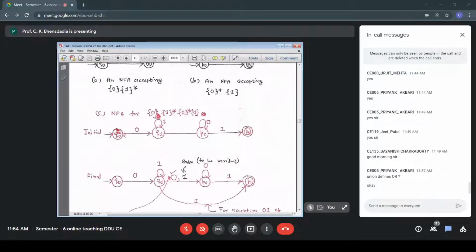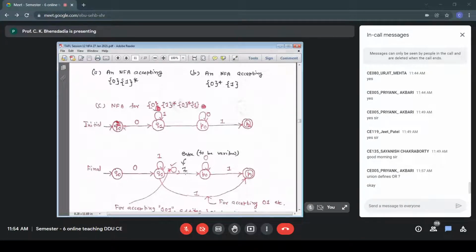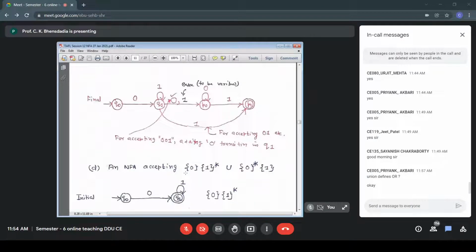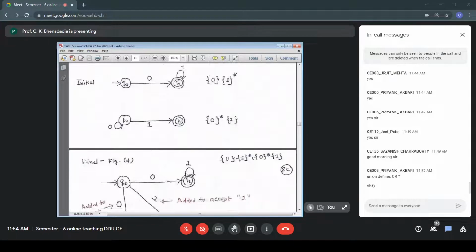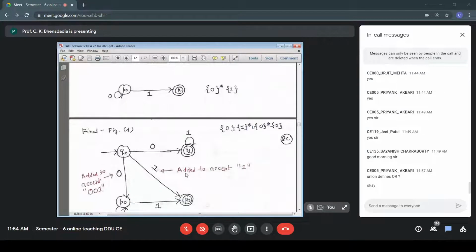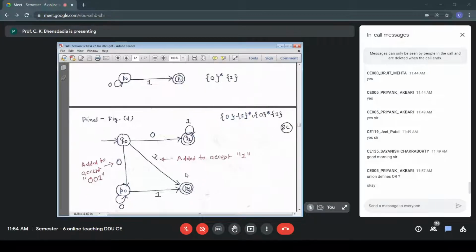We found out whether for Q1 to P0 only 0 is sufficient, whether 1 is required or not. Then for Q1 to P1, we need to add a transition. Similarly, for accepting L1 union L2, again, we needed to work out the strings that should be accepted, and then accordingly we define transitions between Q0 and P1, and again a transition from Q0 to P0 on 0. So we have to analyze and then appropriately put the connections.